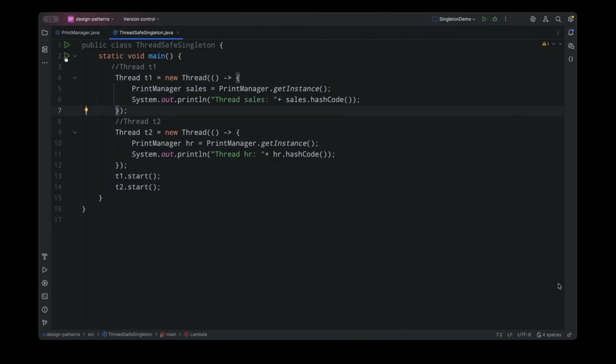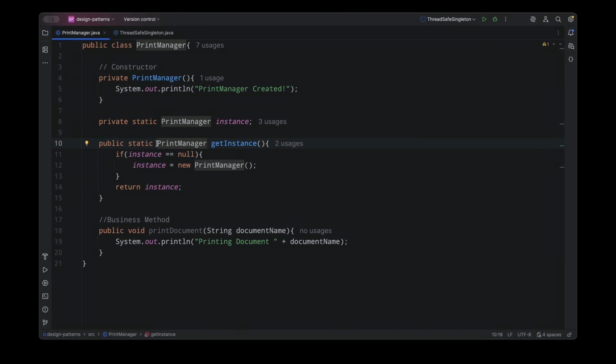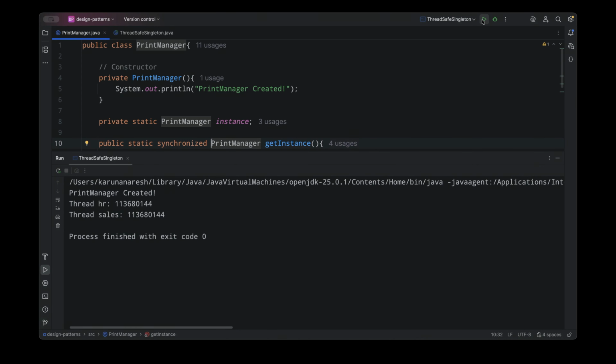Okay, so now the most obvious solution to solve this problem is simple. Don't allow two threads to enter getInstance together. So Java already provides us a keyword for that, and it is called synchronized. So let's add this keyword before our getInstance method. This will ensure that only one thread can enter this method at a time. So sales goes in and HR has to wait outside. So let's run the code again, and we see the same hash codes for these objects.